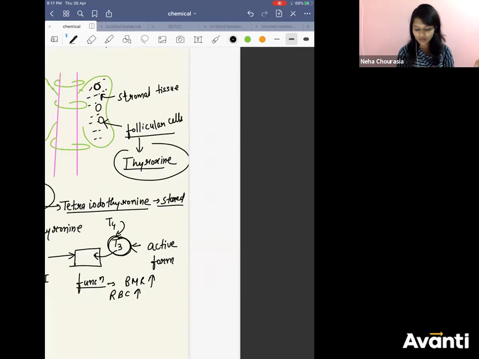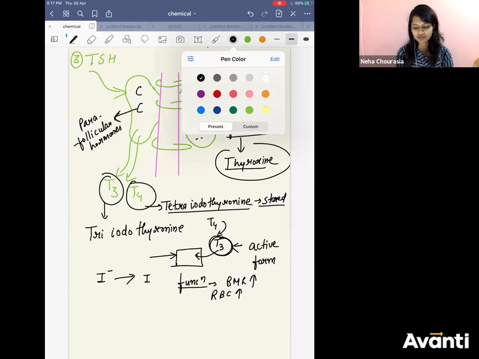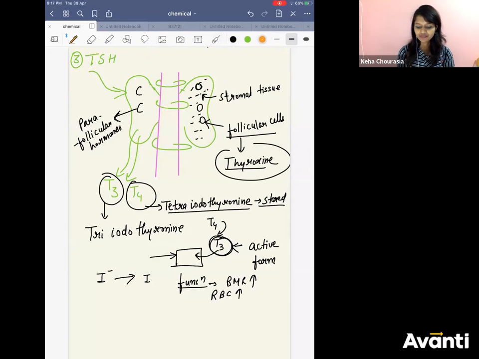One thing we missed. You have the parathyroid gland. Since we are discussing the thyroid gland, here only we will discuss the parathyroid also. Where are they present? On the back side of the thyroid gland. How many?